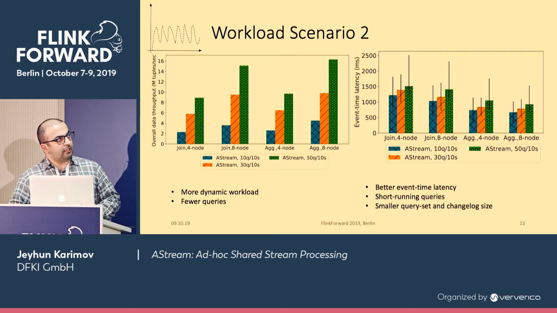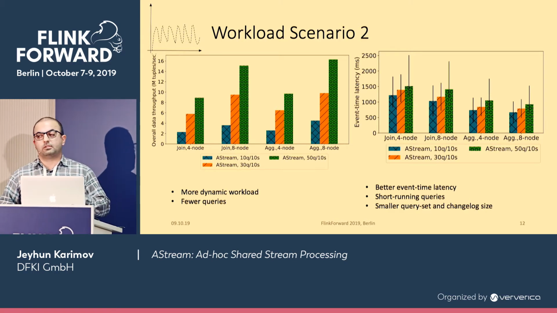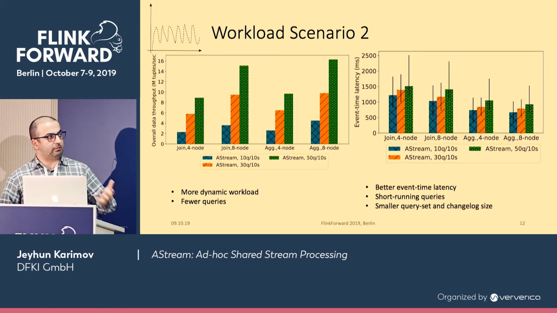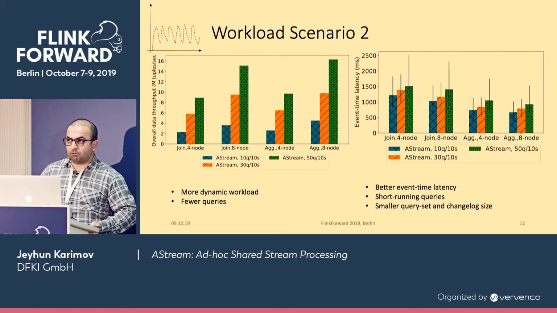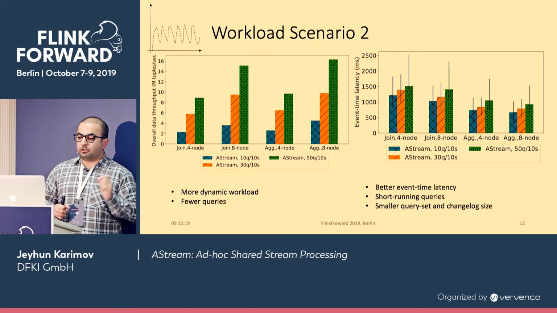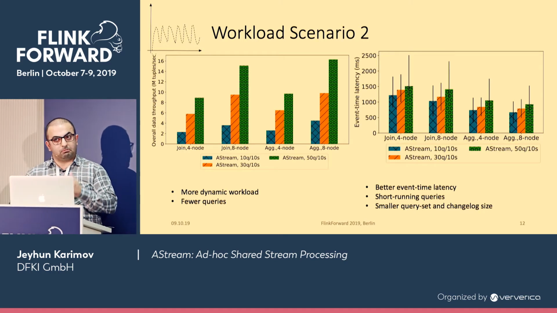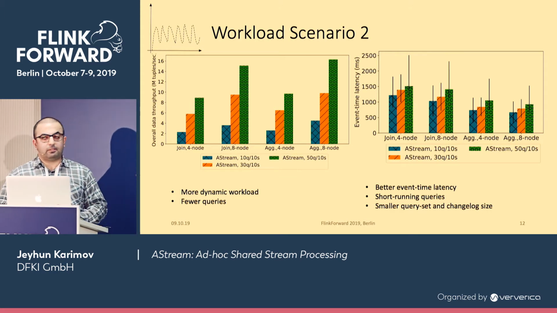But event time latency is lower than in workload scenario 1. The reason is that, again, the queries are short-running, which means that we have a smaller footprint on the query set and change log. We have smaller change logs, and this leads to better event time latency.